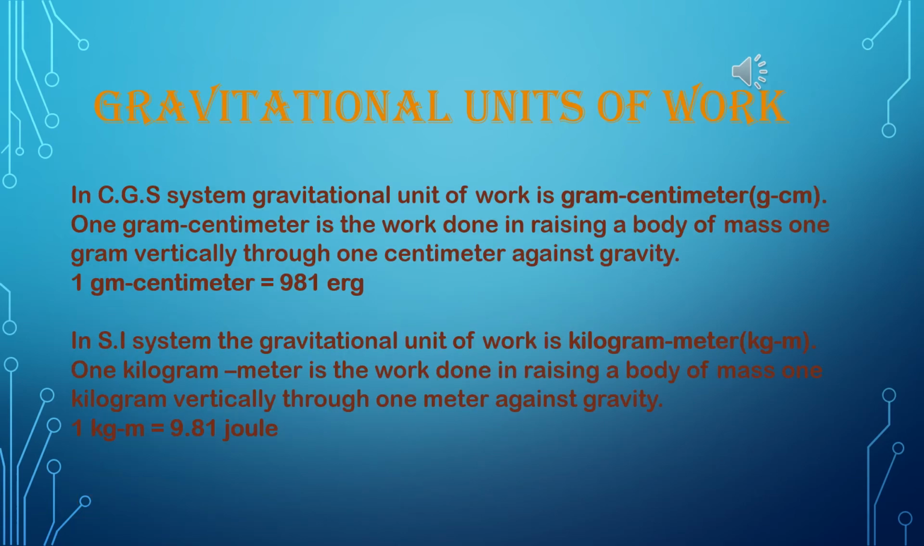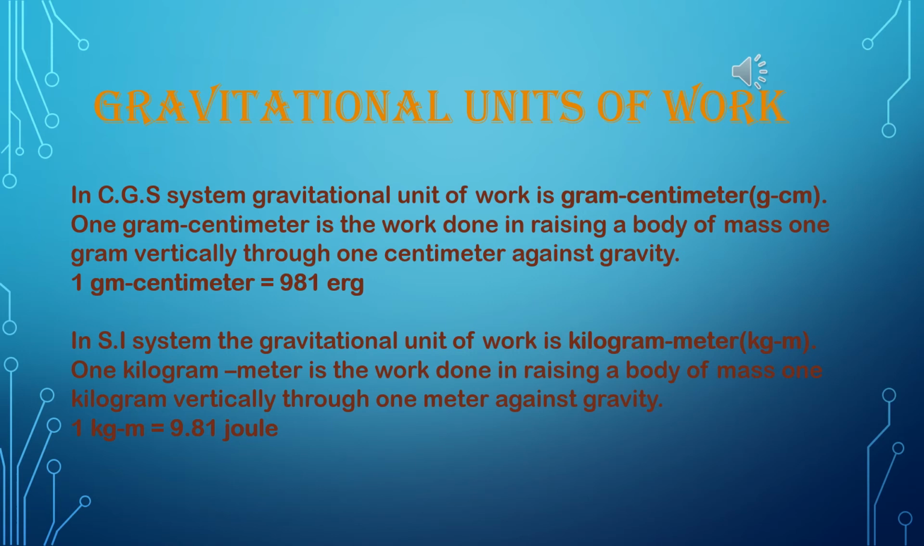Gravitational units of work means the units due to gravity. In CGS system, gravitational unit of work is gram centimeter. 1 gram centimeter is the work done in raising a body of mass 1 gram vertically through 1 centimeter against gravity. Please mention the vertically word over here because gravitational unit means vertical and absolute unit means horizontally. Always remember this. Now 1 gram centimeter is equal to 981 erg.